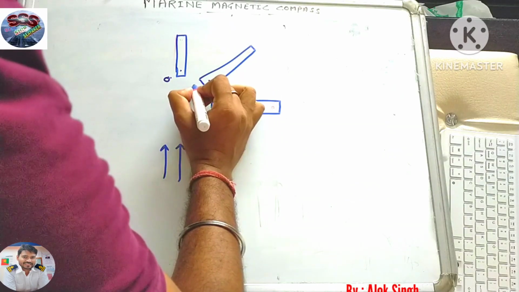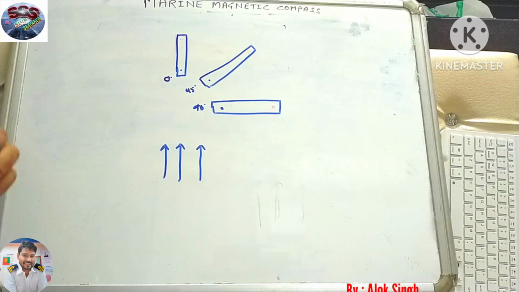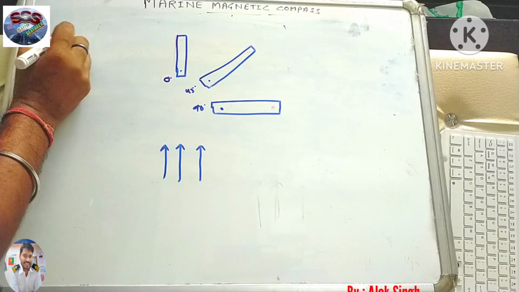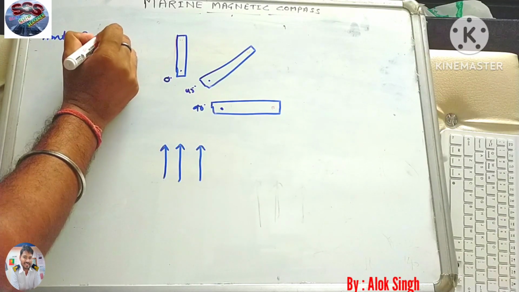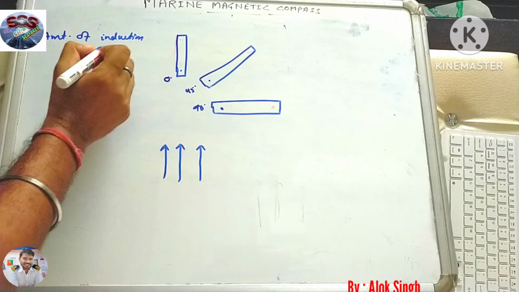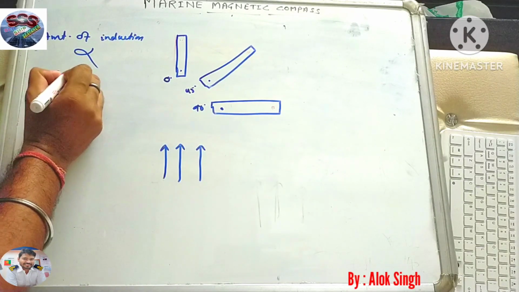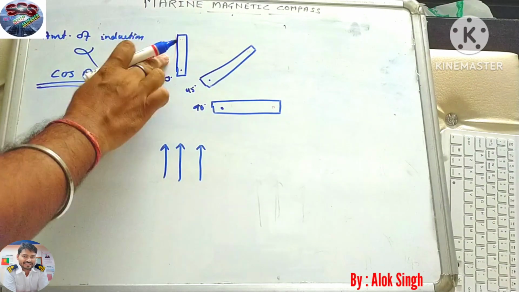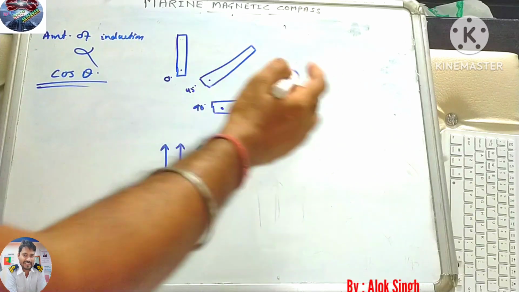This is 0 degree, this is 45 degree, and this is 90 degree. The amount of induction is directly proportional to cos theta, so maximum induction takes place at 0 degree.